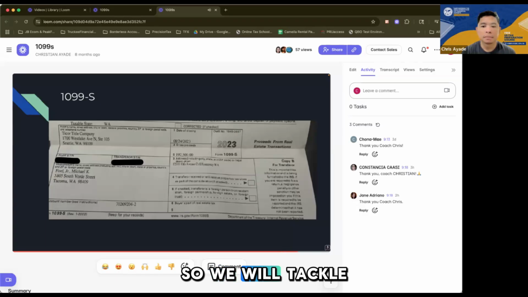So we will tackle that in another lesson, as to how you can get the cost of the property that was sold if the client is not able to provide it, especially if it was purchased a number of years ago and the client may have already lost track of the closing statement. The closing statement is given to the buyer of a property.